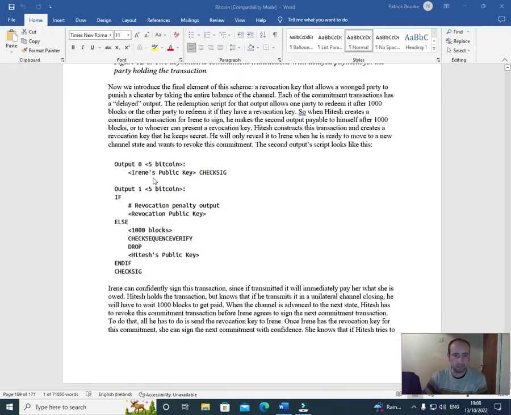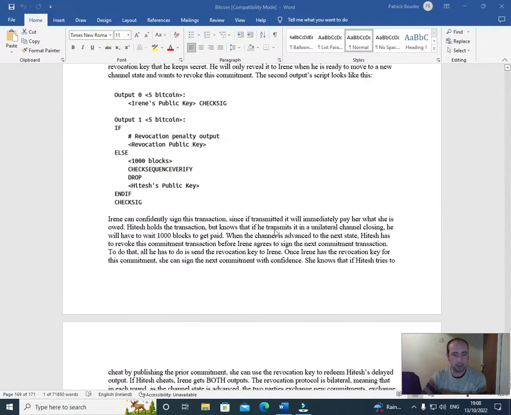Output 0.5 Bitcoin, Irene's public key, check sig. Output 1.5 Bitcoin, if revocation penalty: output revocation public key, else 1000 blocks check sequence verify, drop, Hitesh's public key, end if, check sig. Irene can confidently sign this transaction. Since it is transmitted, it will immediately pay her what she is owed. Hitesh holds the transaction but knows that if he transmits it at a unilateral channel closing, he will have to wait 1000 blocks to get paid.